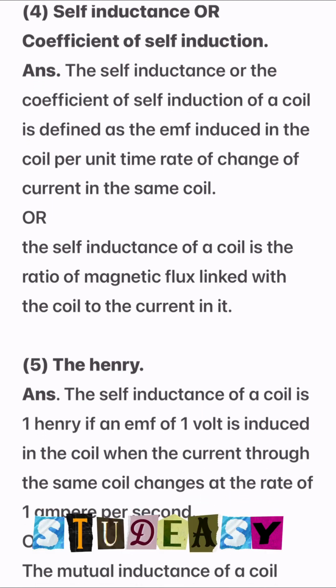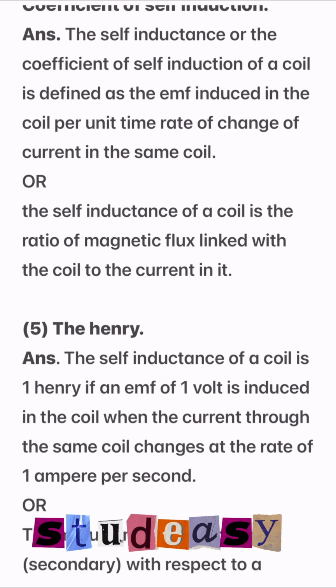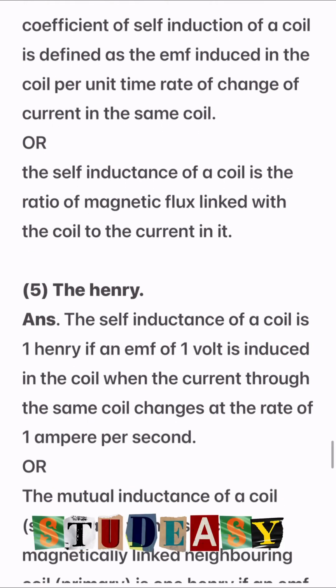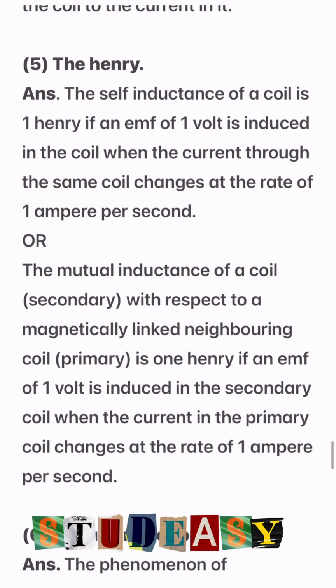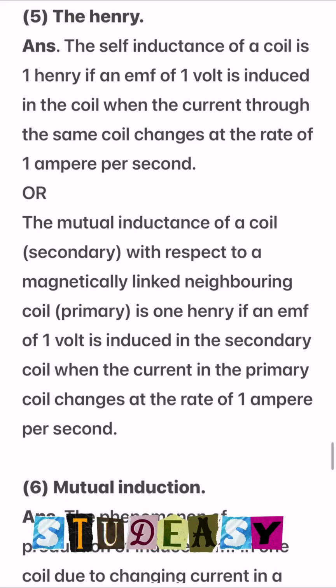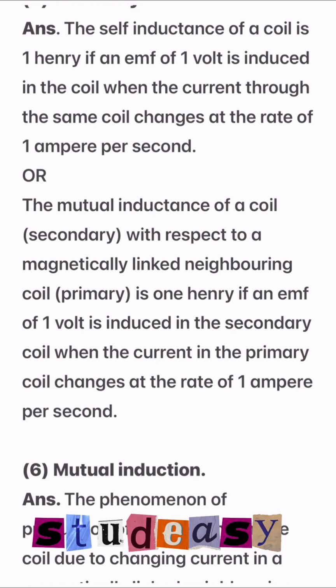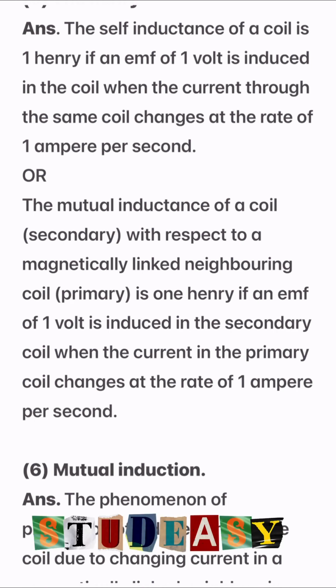And its second definition, the self-inductance of a coil is the ratio of magnetic flux linked with the coil to the current in it. Number 5, the Henry. The self-inductance of a coil is 1 Henry if an EMF of 1 volt is induced in the coil when the current through the coil changes at the rate of 1 ampere per second.